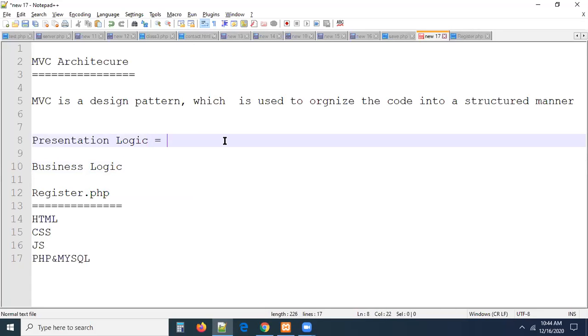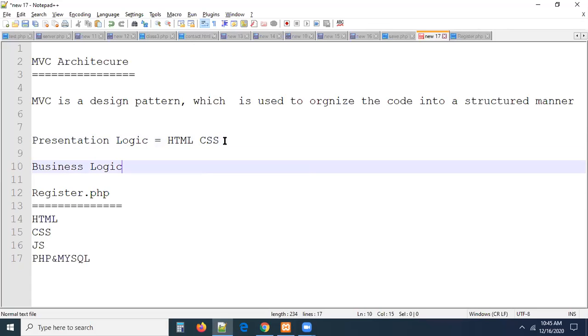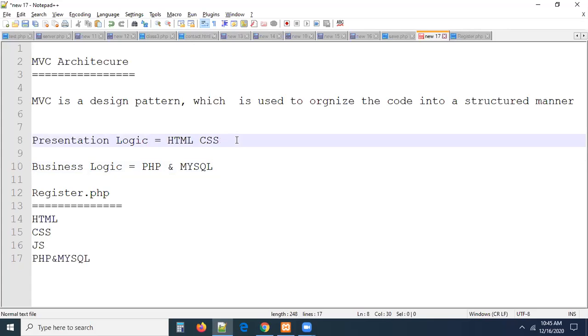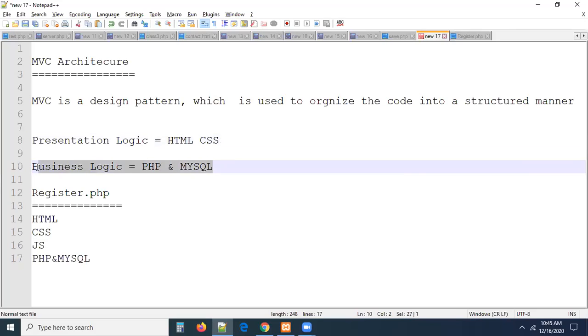Presentation, what is the meaning of presentation? The things which we can see, right? So this comes under HTML, CSS, jQuery, JavaScript, and everything we can write inside of it, guys, right? So business logic, it's all about our PHP, and MySQL will come under this part. So what they are saying is write HTML, CSS, JavaScript, jQuery into one file, write all the PHP and MySQL logic in one file, and they have to be separated into two different folders. So write HTML in one folder, all HTML files should be in one folder, write PHP files in one folder, combine them wherever we want.